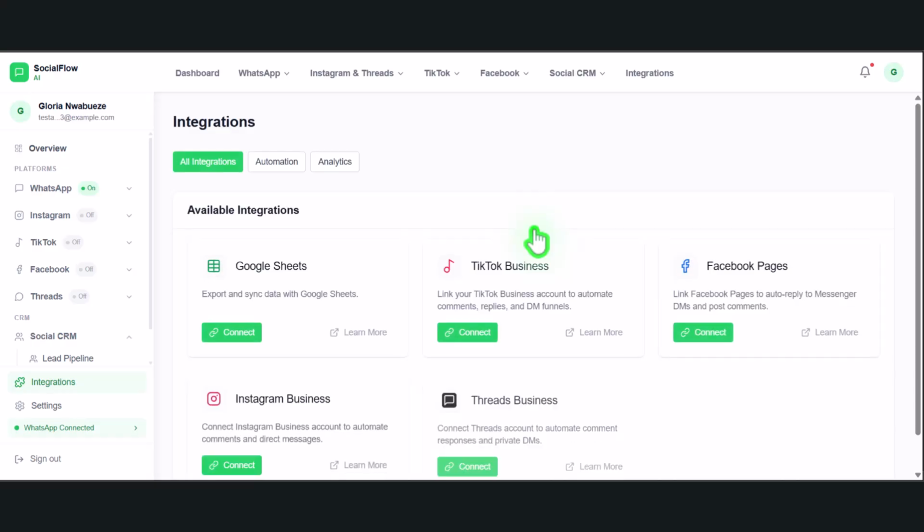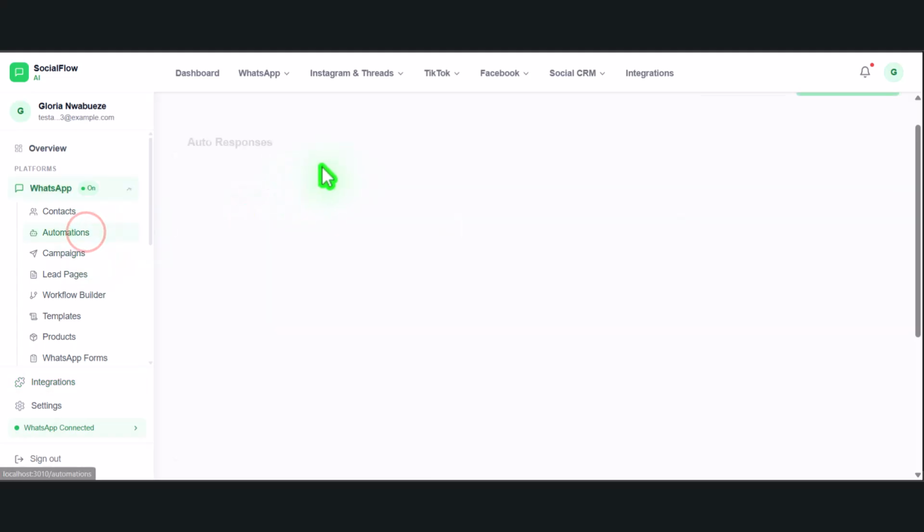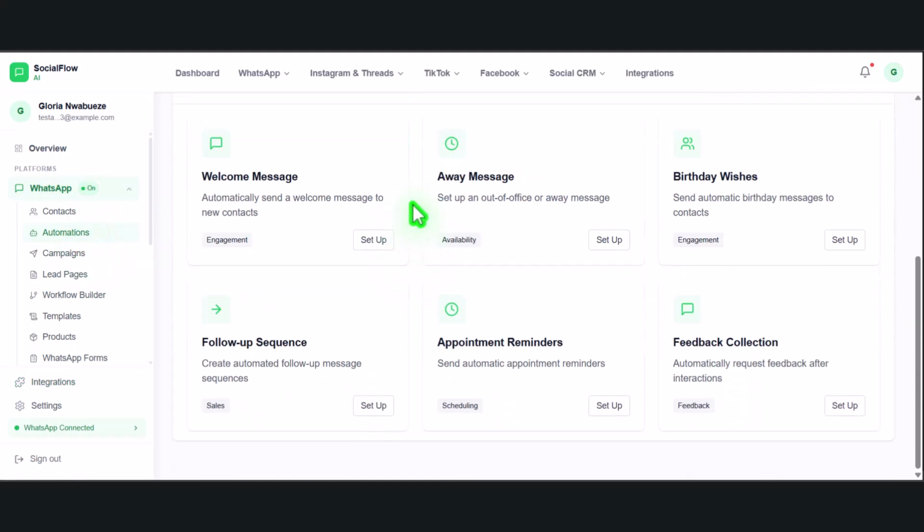If you want this kind of system, it's going to cost you a lot of money, millions. It's not going to be very cheap, but of course you're going to get value for the money you paid. If you want the exact same system I have here, just message me and you are going to get everything. WhatsApp is working. Every single thing here is working.